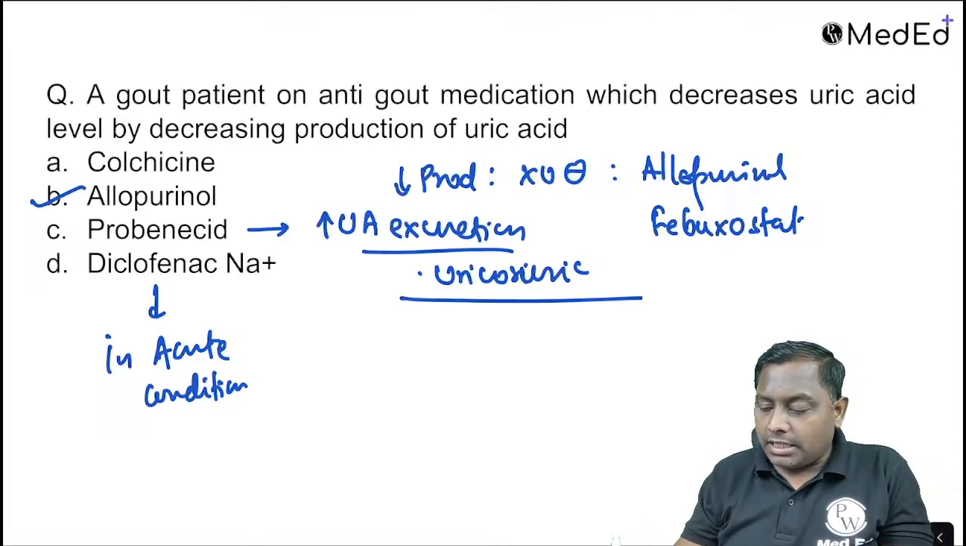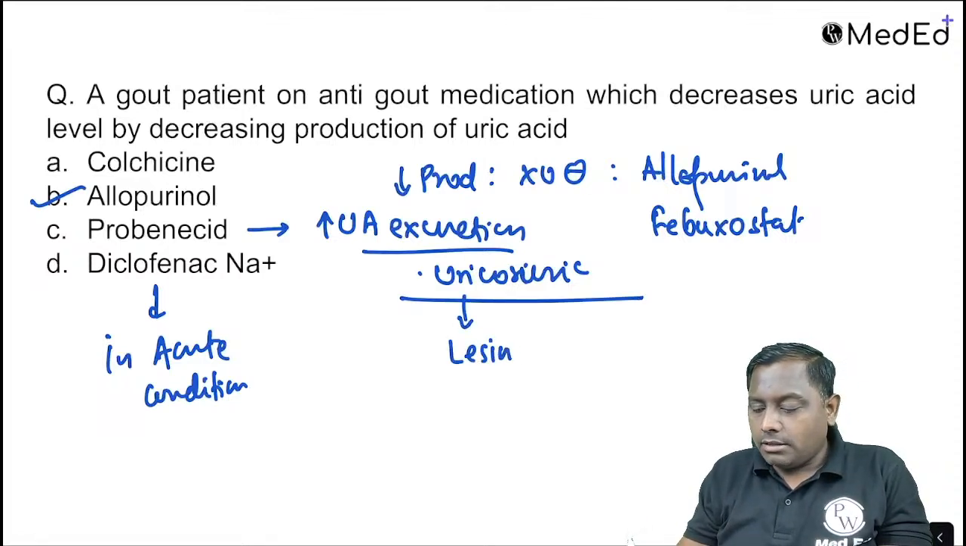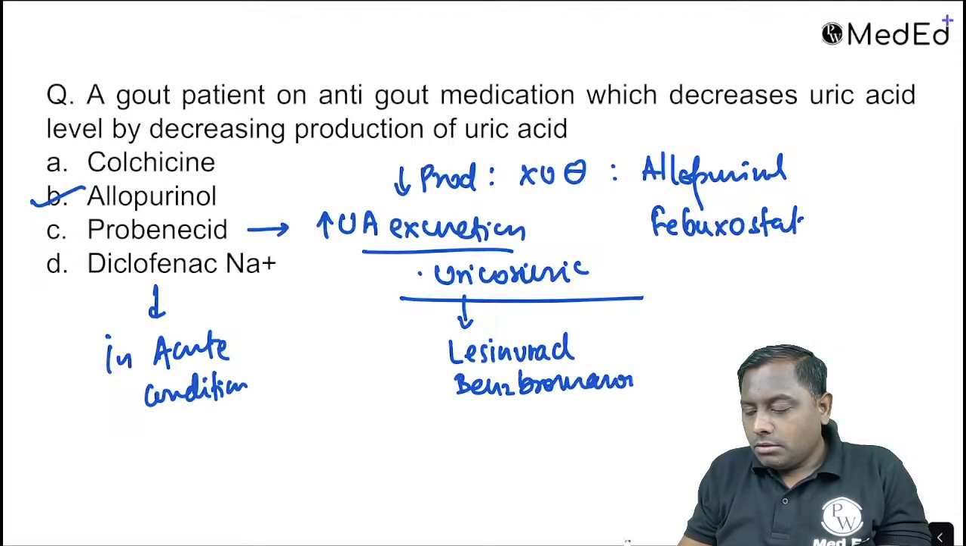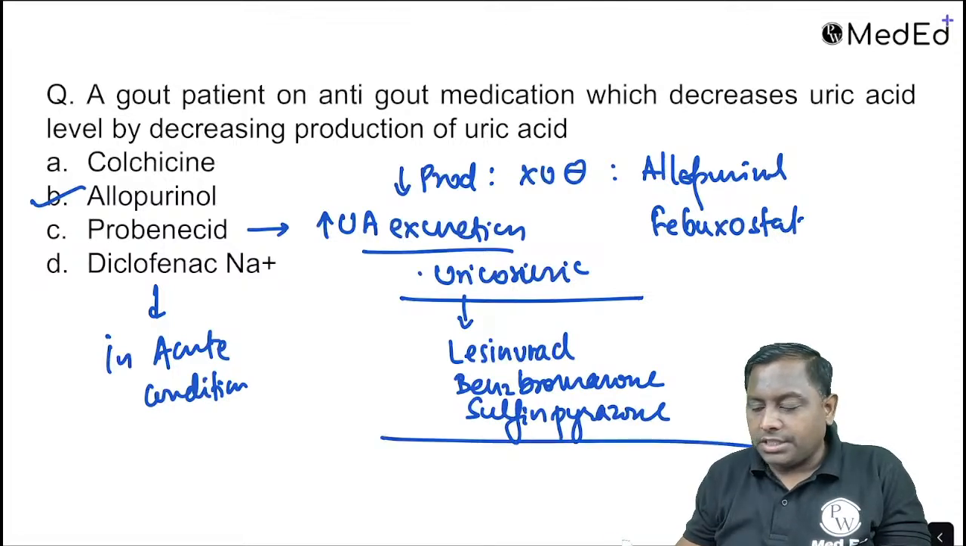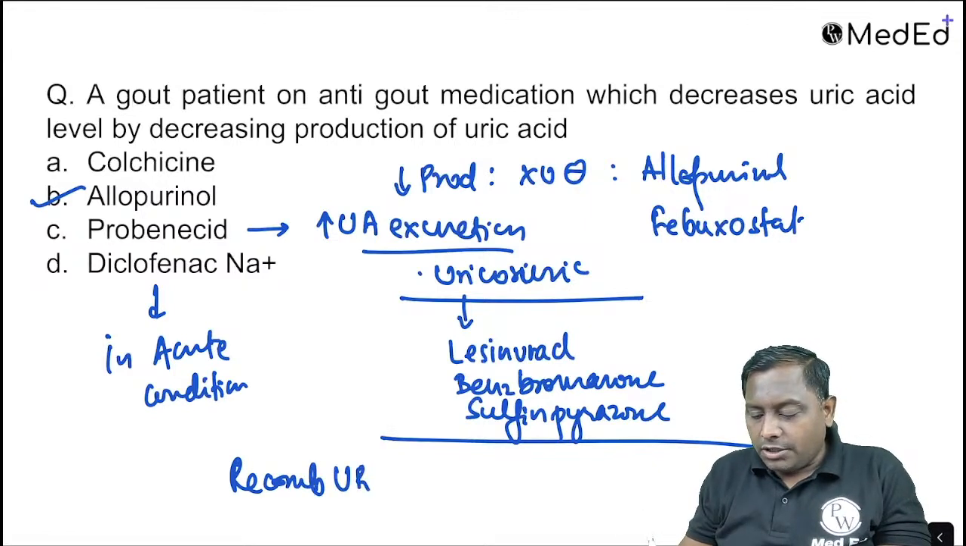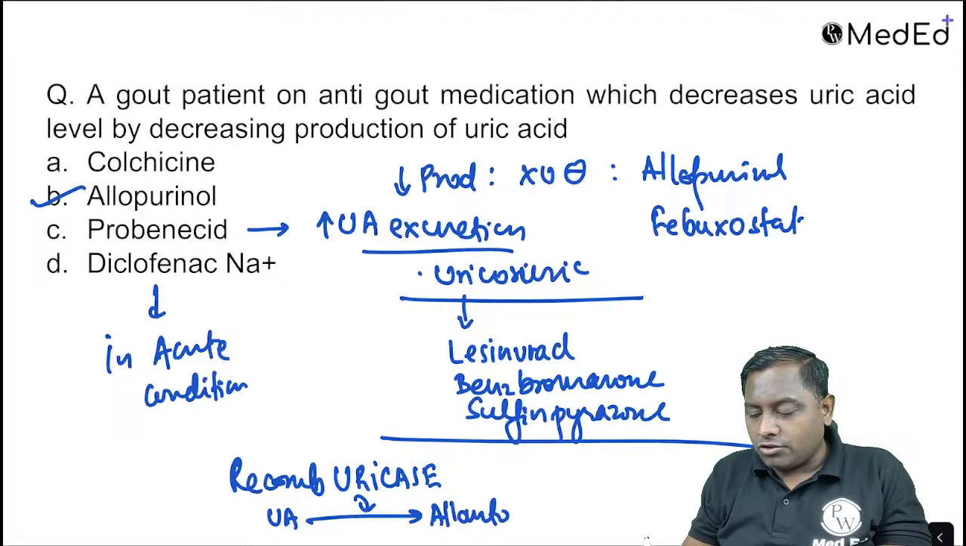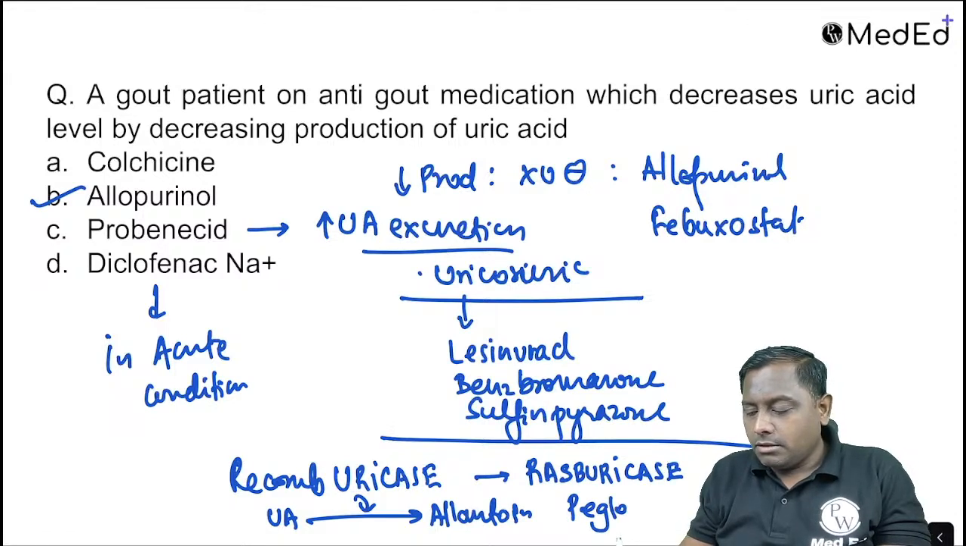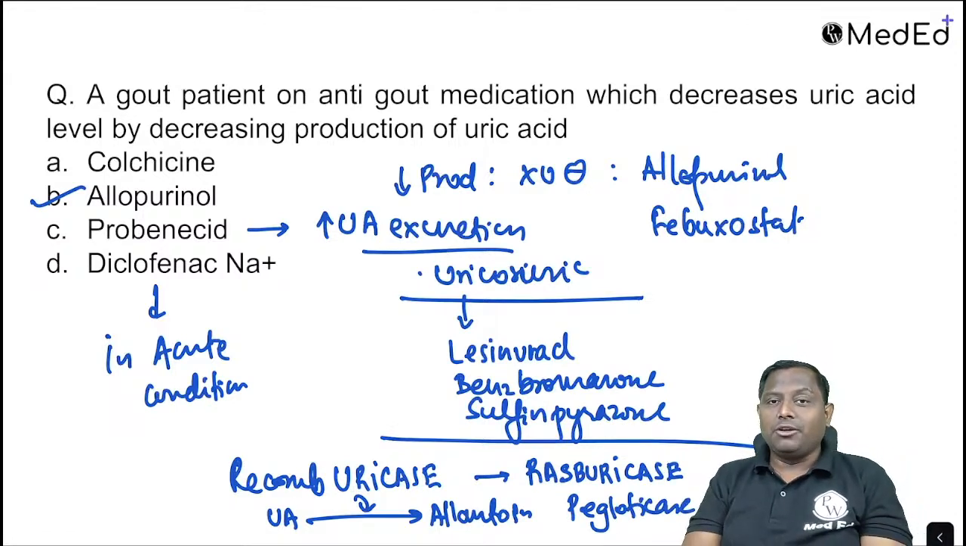Among uricosurics, besides probenecid, other drugs are lesinurad, benzbromarone, and sulfinpyrazone. Now note, if you want to decrease the uric acid, we also have a recombinant uricase that can increase the metabolism of uric acid. It metabolizes uric acid to allantoin, which is a water soluble metabolite. Drugs like rasburicase and pegloticase. Rasburicase and pegloticase. Okay.